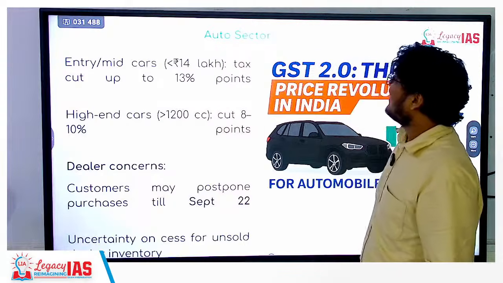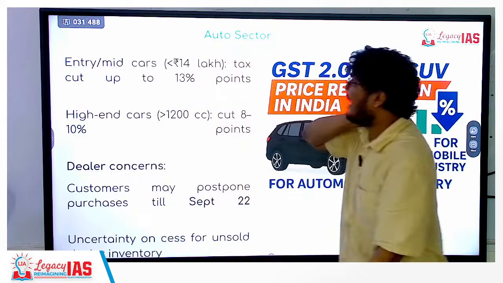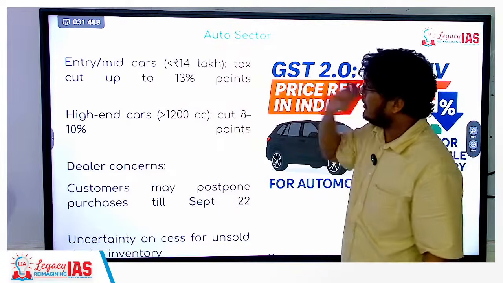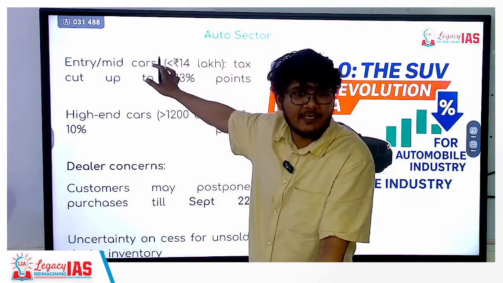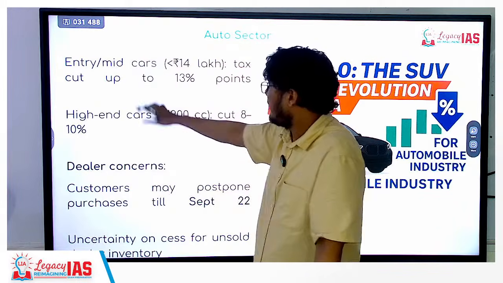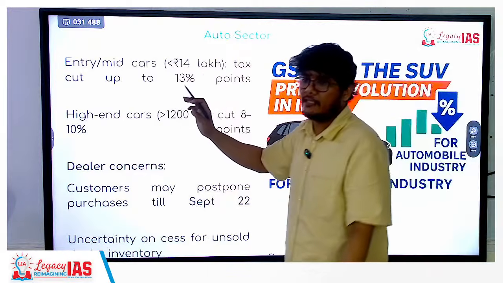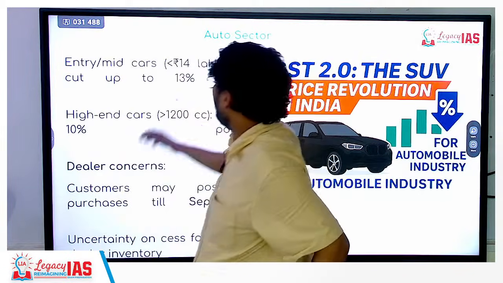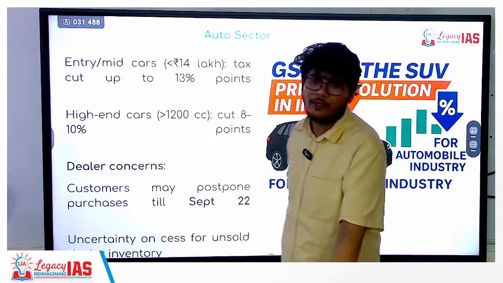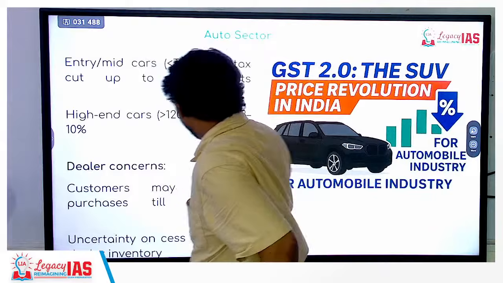Okay, next. Yes, the cars, entry and mid cars up to 14 lakh or less. So basically, the cars were under 28%. Now they have been reduced from 28%. Okay. Then high end cars means 1200 cc and above. So in cars, they have less than 14 lakhs and then more than 1200. In bikes, it is 350 cc, less or more than 350 cc.